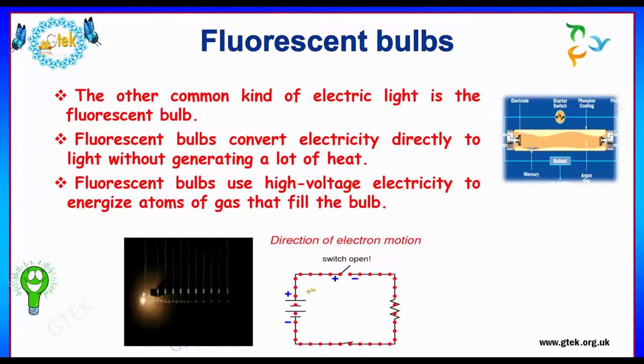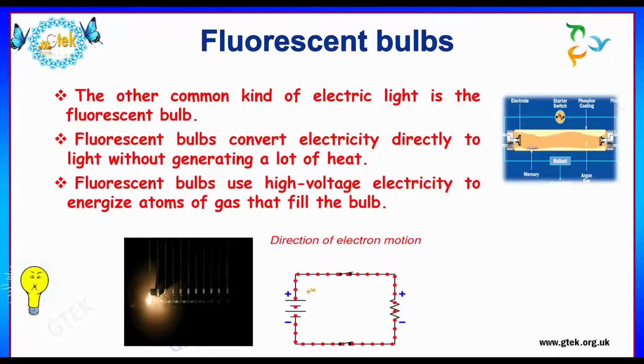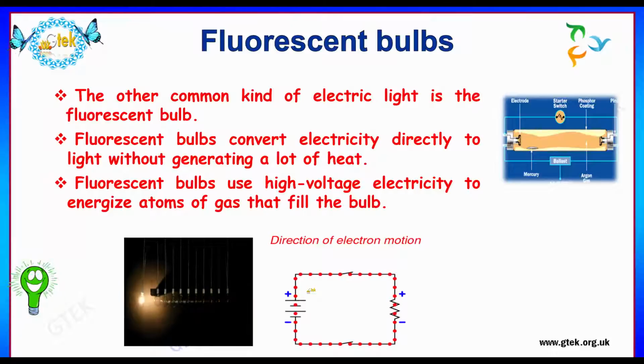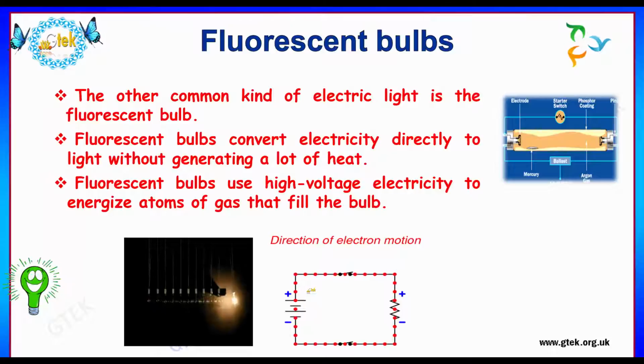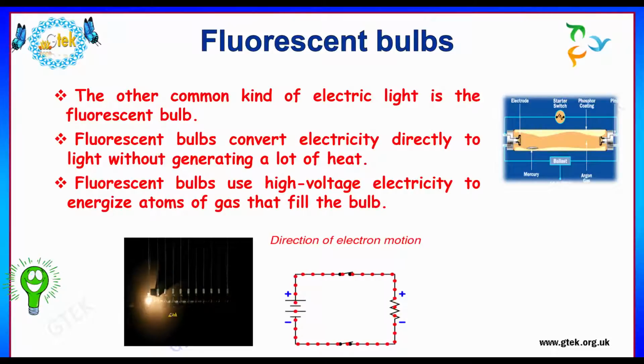Now let us see about the fluorescent bulbs. Fluorescent bulbs are considered to be the other common kind of electric light. Fluorescent bulbs convert electricity directly to light without generating a lot of heat. Apart from this, fluorescent bulbs use high voltage electricity to energize atoms of gas that fill the bulb. So you can see how the fluorescent bulbs will be over here.